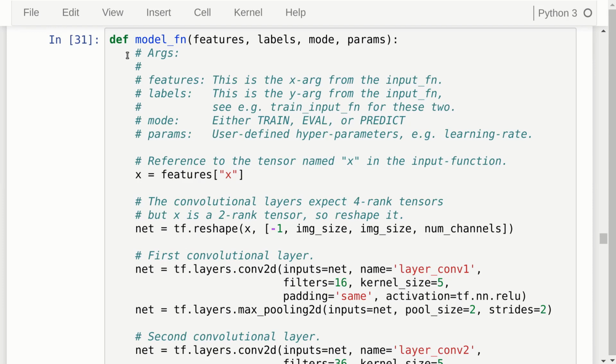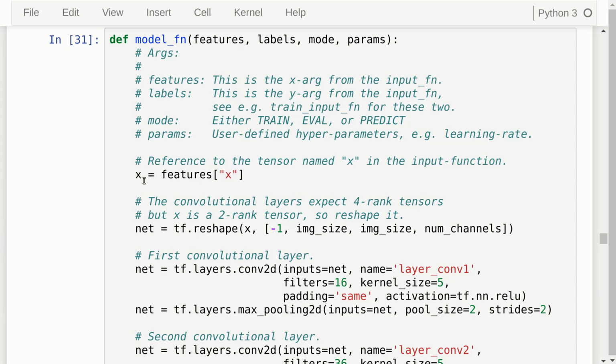So we have this one, which is being called by the Estimator API, and we will see that further below as well. We get the features in, and this would be the X argument from the input function, and we will get labels in. This is the Y argument from the input function, and you can see the input functions that we created above for examples of this. And then we have the mode, which is either train, evaluate, or predict. And then we can also have some user-defined parameters, and in our case, we will use the learning rate for the optimizer.